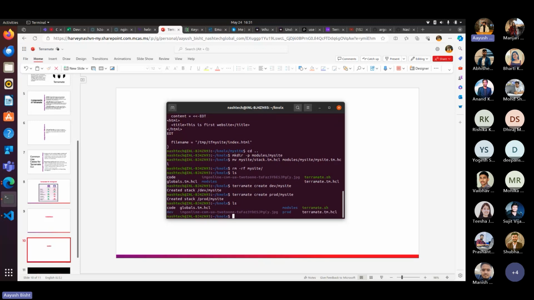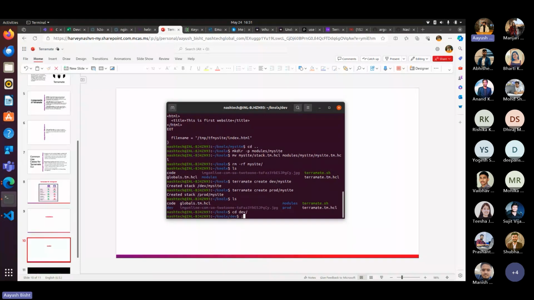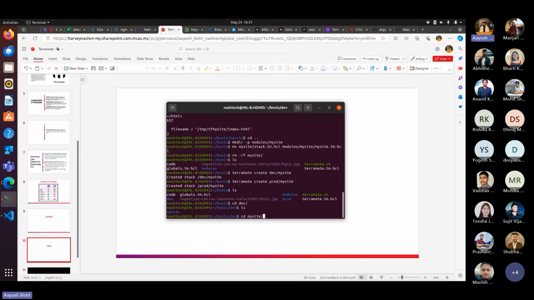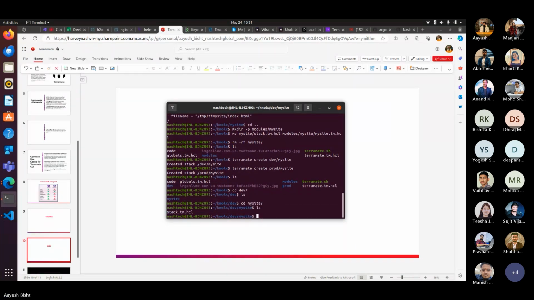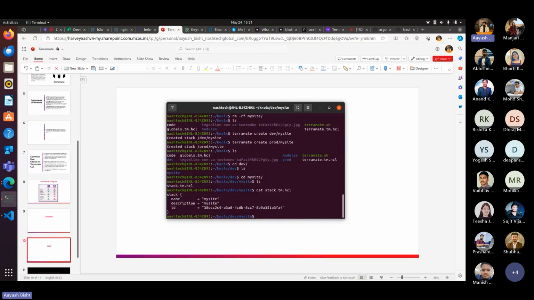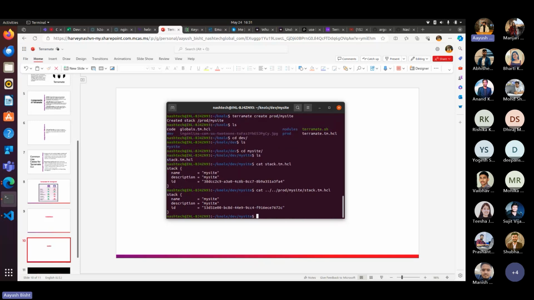And if we go inside dev, inside my site, this is the stack file. As you can see, the ID is unique and different from the previous one. That will be the same for the prod as well. If I go check, yeah, so they both are different.